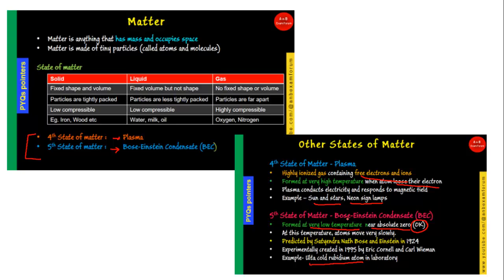This Bose-Einstein condensate was theoretically predicted by Satyendra Nath Bose and Einstein in 1924 and experimentally created in 1995 by Eric Cornell and Carl Wieman. So BEC is the fifth state of matter. So: solid, liquid, gas, plasma and Bose-Einstein condensate.